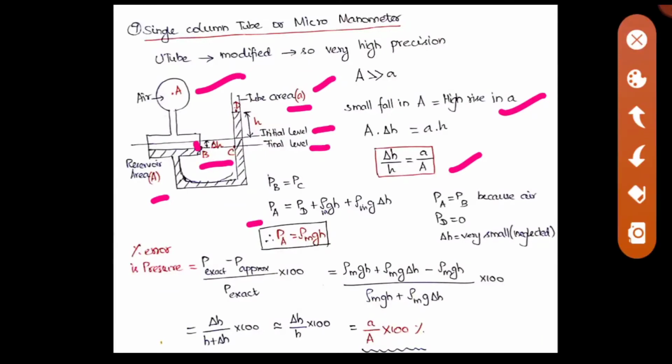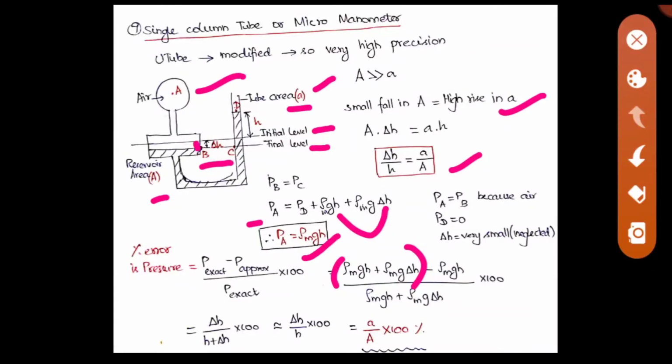Using this micro manometer, we can calculate the percentage error in pressure, which is nothing but pressure exact minus pressure approximate, divided by pressure exact, into 100. Exact means it is this formula, these two terms will be there. Approximate means only this one will be there. So you can write rho_m g h plus rho_m g del h minus rho_m g h, divided by the same terms, into 100.